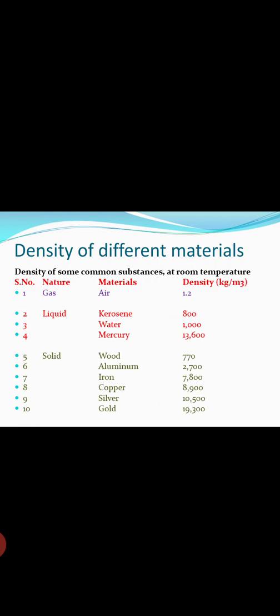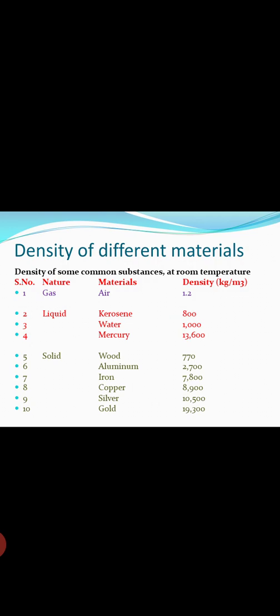Fifth one is solid. Material is wood. Density is 770. Sixth one is aluminum. Density is 2700. The nature is solid. Seventh one is iron. Density is 7800. Eighth one is copper.